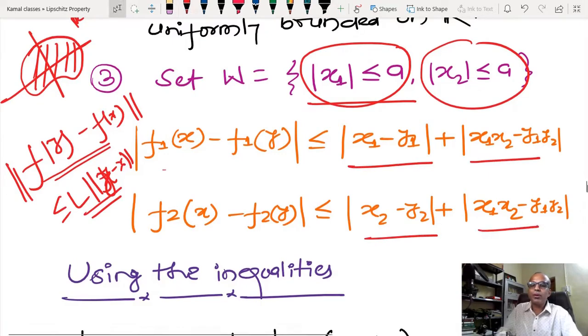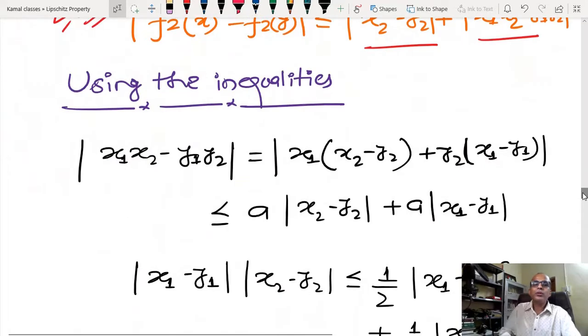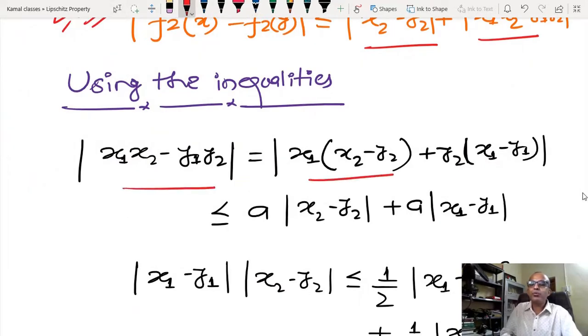Similar story for this. Now I am going to look at the inequality. So if I have this kind of thing, I can write it like this.